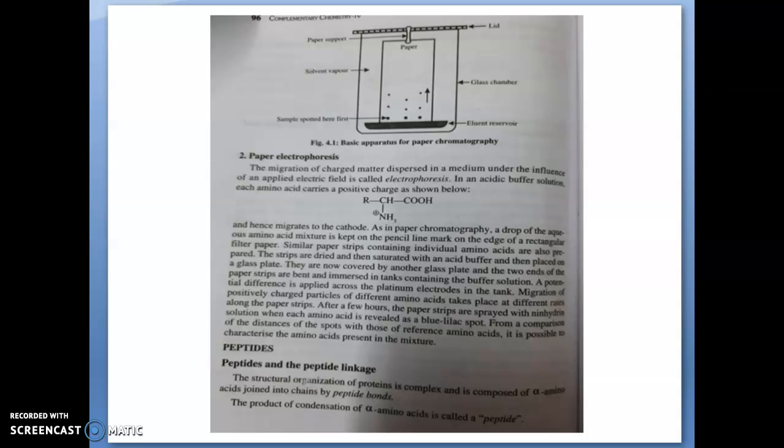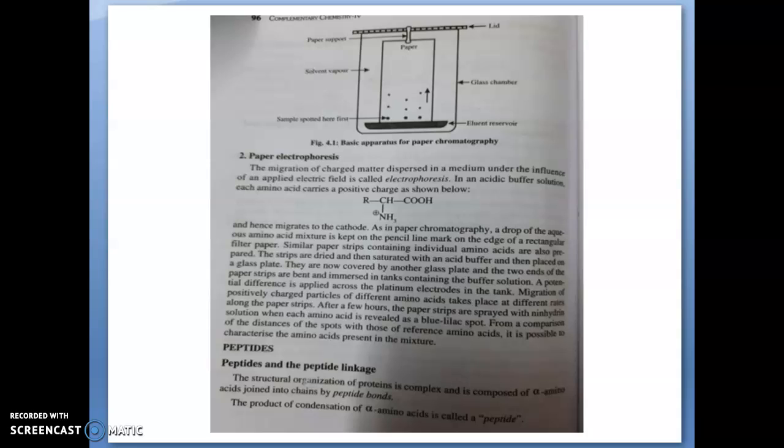Hi students, in this video we are going to discuss what peptides are. The structural organization of protein is complex and is composed of alpha amino acids joined into a chain by peptide bonds. The product of condensation of amino acids is called a peptide.